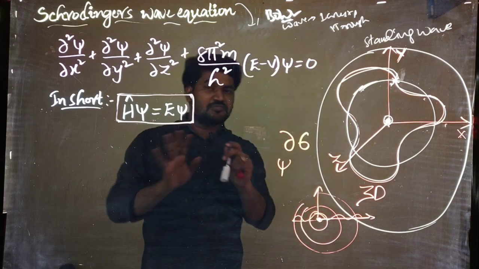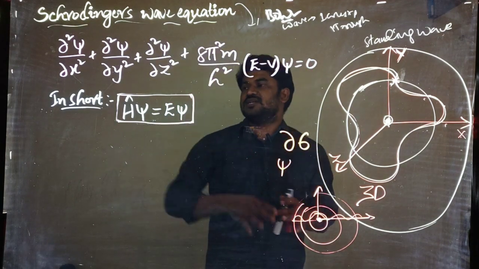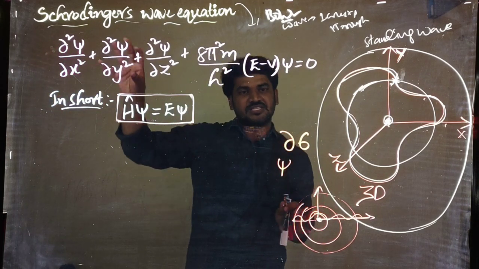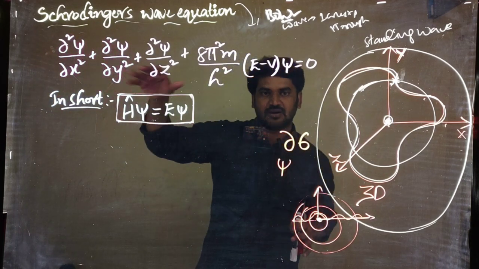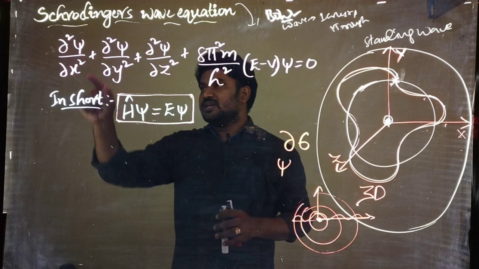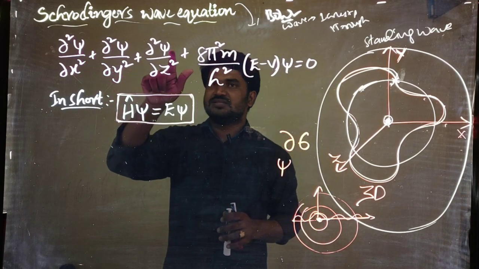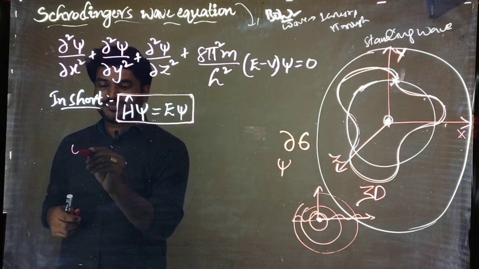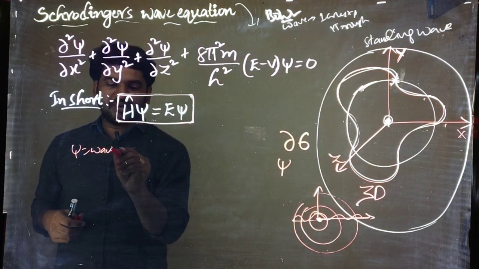Right? I will tell you what these are. Dou is not a mathematical expression, it is just a quantized value, right? I will tell you how. Here psi is there, no? So that psi is a wave function.